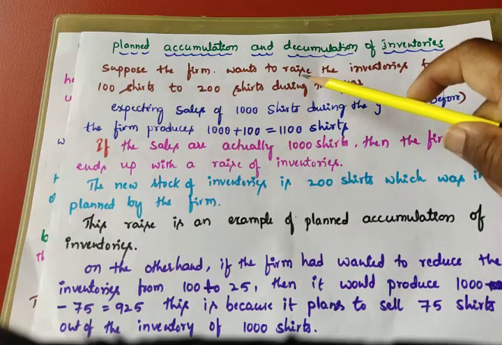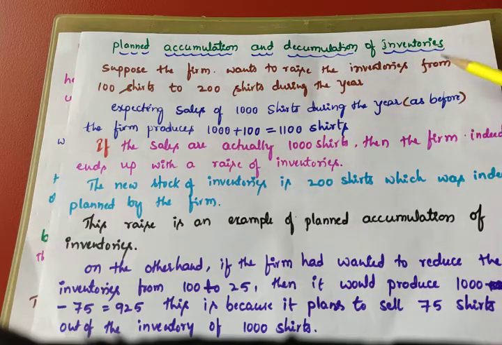A firm wants to raise inventories from 100 shirts to 200 shirts. It starts production with an inventory of 100 shirts and decides to keep 200 while selling 1000, so it has to produce 1000 plus 100. They sell 1000 and keep the remaining 100 as inventory; with the existing 100, the total is 200 shirts. This is called planned accumulation.